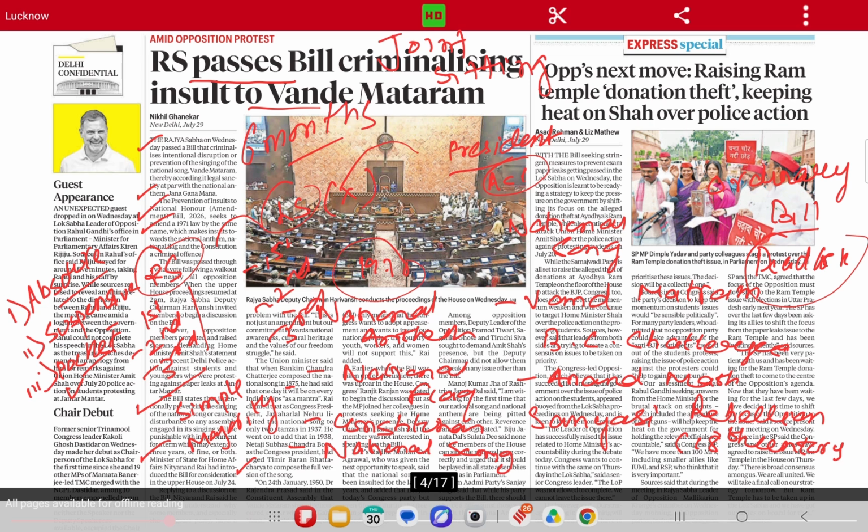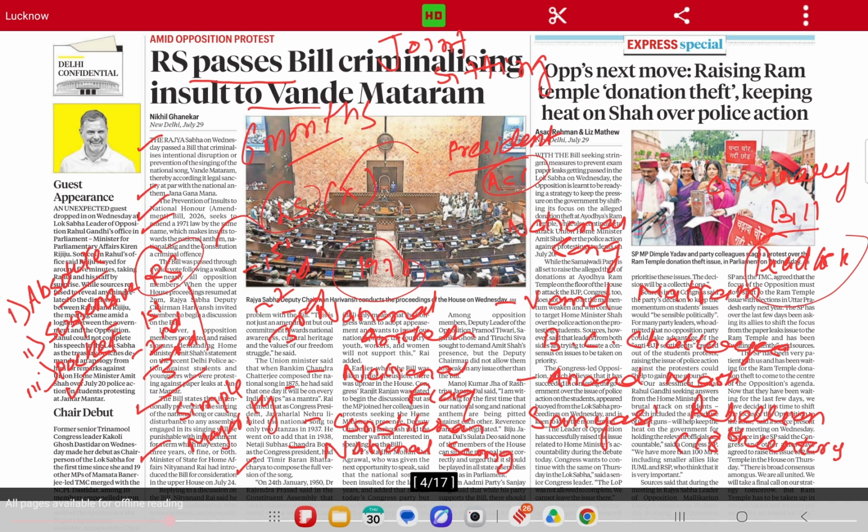Now, there are some rules about the joint sitting. The joint sitting of both the houses is presided over by the Speaker of Lok Sabha, and the rules of Lok Sabha will be applicable in the joint sitting. Let's say the Speaker is absent or the post is vacant. In that case, the Deputy Speaker of Lok Sabha will preside over. Let's say that post is also vacant or the Deputy Speaker is absent. In that case, the Deputy Chairman of Rajya Sabha will preside over. Let's say even the Deputy Chairman of Rajya Sabha is not there. In that case, any member nominated by the President of India will preside over the joint sitting.